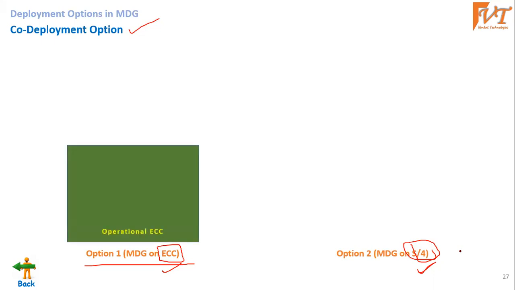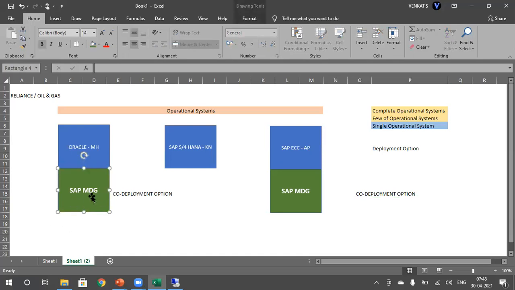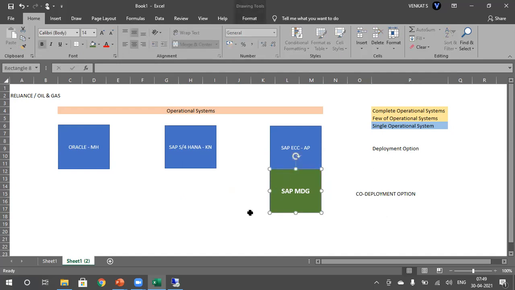So let's say this is my operational system. Since I am having ECC, I have my operational ECC system. Sorry, just to give a small correction here, it's my mistake. Since this is a non-SAP system, we cannot install MDG here. We can install MDG only on an SAP system because it's an SAP component. So this is the correct picture.